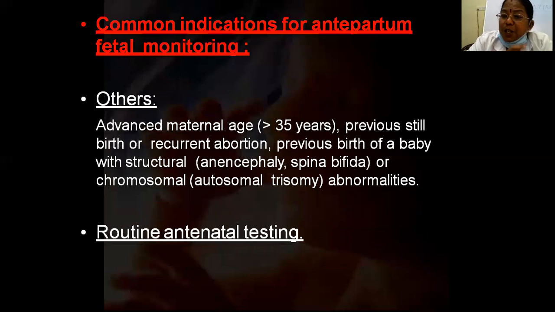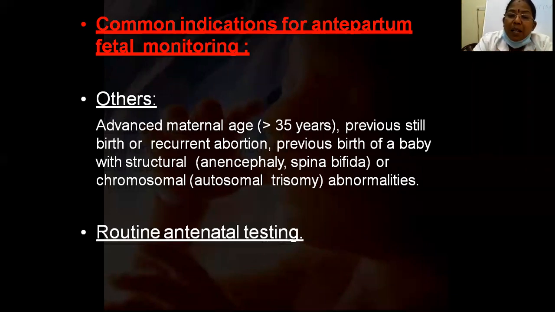There are some other indications. Nowadays the age of marriage has shifted, so the age of first conception has also shifted. We are seeing this very much because all the girls are getting very educated and doing jobs, so there is a voluntary postponement of the first conception. They mostly come as elderly primigravidas, with the first conception after 30 years.